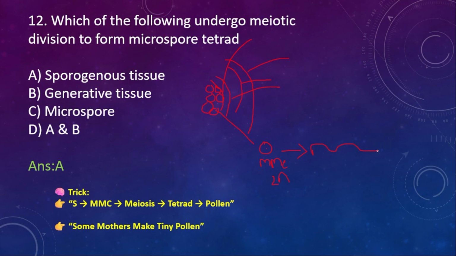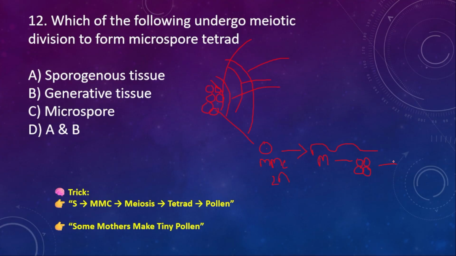After the meiosis, each one cell will divide into 4 in the form of tetrad. That structure is said to be tetrad form. Why? Because they will be attached to each other.